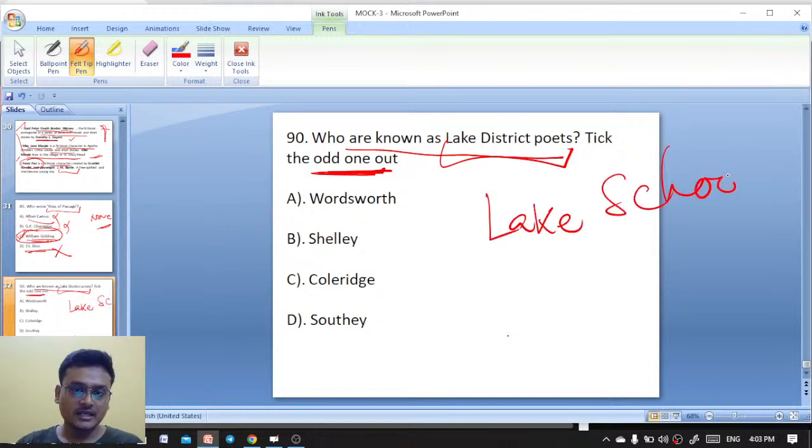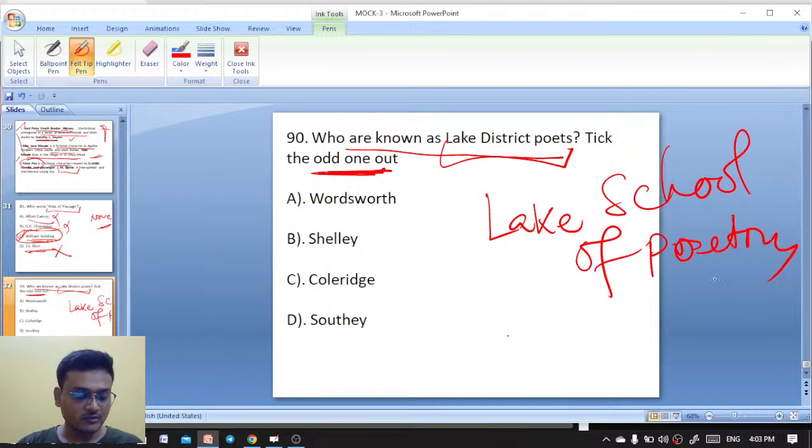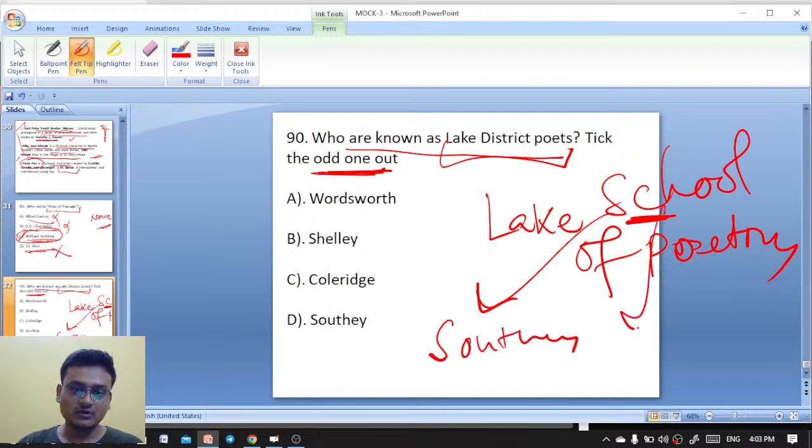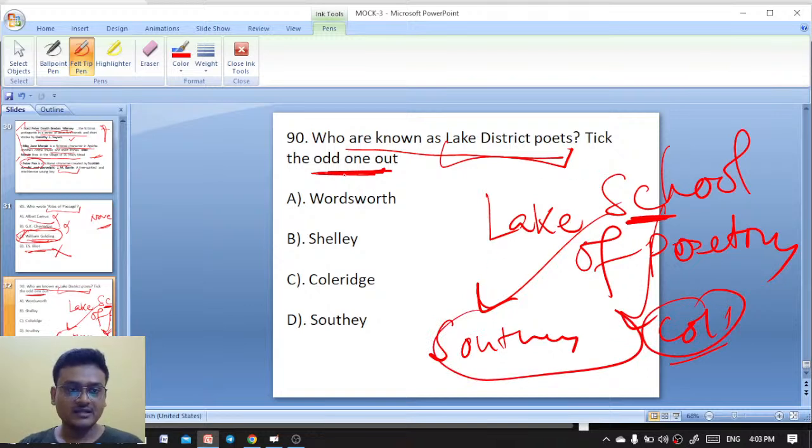Okay. Lake School of Poetry. William Wordsworth, okay. So S stands for Southey, C stands for Coleridge, and always there is Wordsworth. So here find the odd one. Lake School of Poetry or Lake District poets here. Wordsworth was always there.